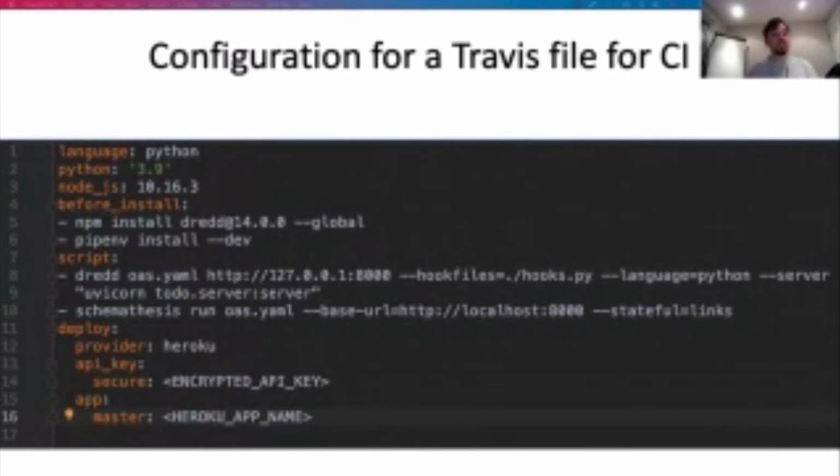So if the tests pass correctly, the code will get deployed into the Heroku app. To do this, the only thing you need to do is to provide a key that Travis can use to call the Heroku API on your behalf, and also the name of your Heroku app to where the deployment has to be triggered. Let me show you how this would work in practice.